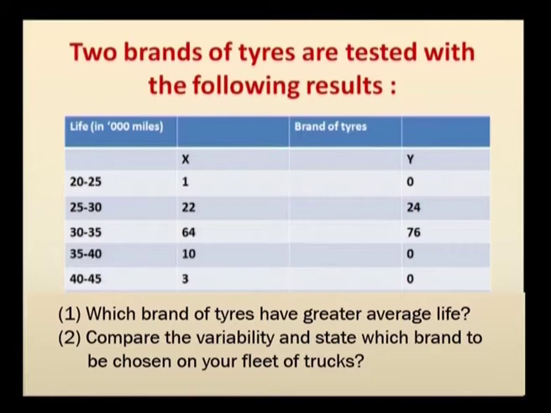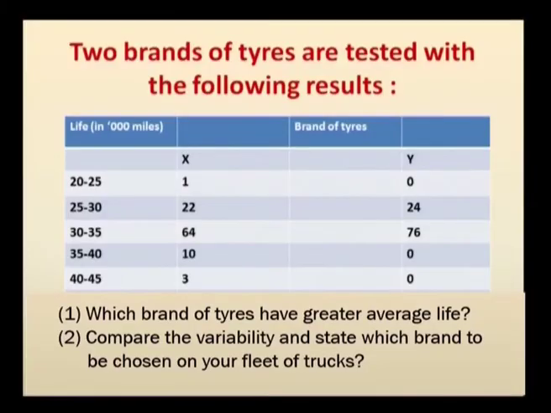First, which brand of tires has the longer average life. The second sub-question is to compare the variability: which brand is going to be more variable and which is going to give the smallest variability. So you have to compute both. By comparing, you have to find which brand has the greatest variability and which brand is suited for the fleet of trucks. That is what you have to determine.